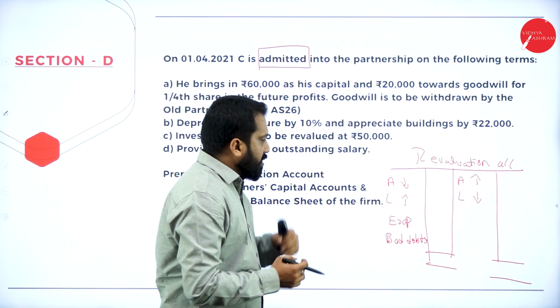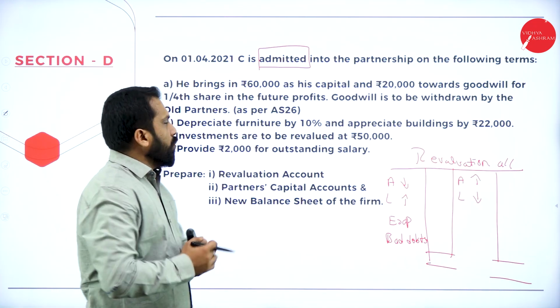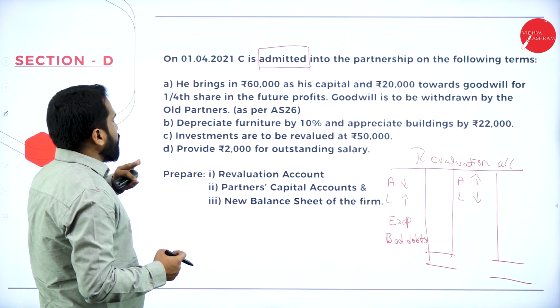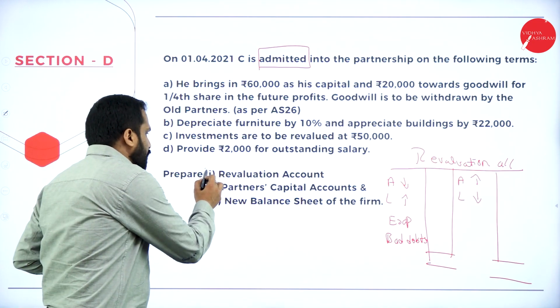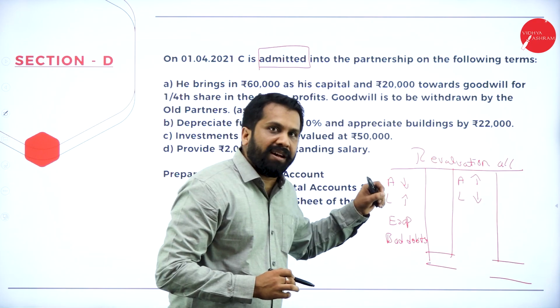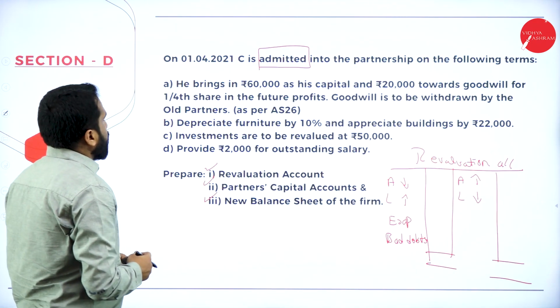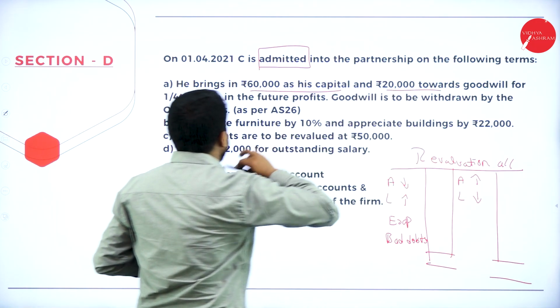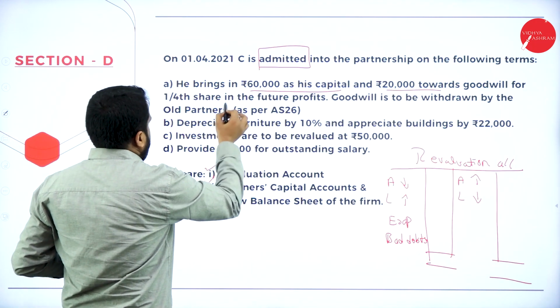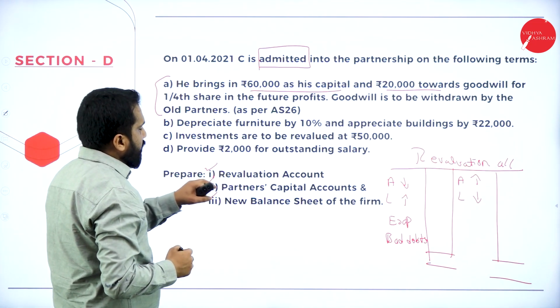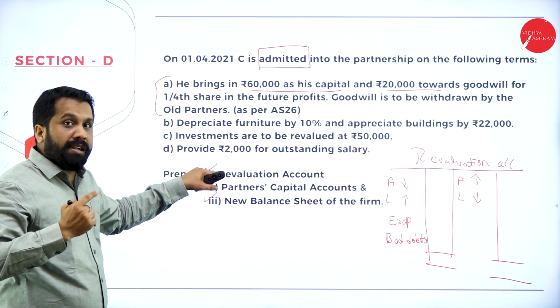Now, after the revaluation account, we'll go with admitted into partnership on the following terms. All the information is given. We are supposed to prepare the revaluation account, partners' capital account and new balance sheet. In this, he brings 60,000 as capital and 20,000 towards goodwill. First we are preparing revaluation.